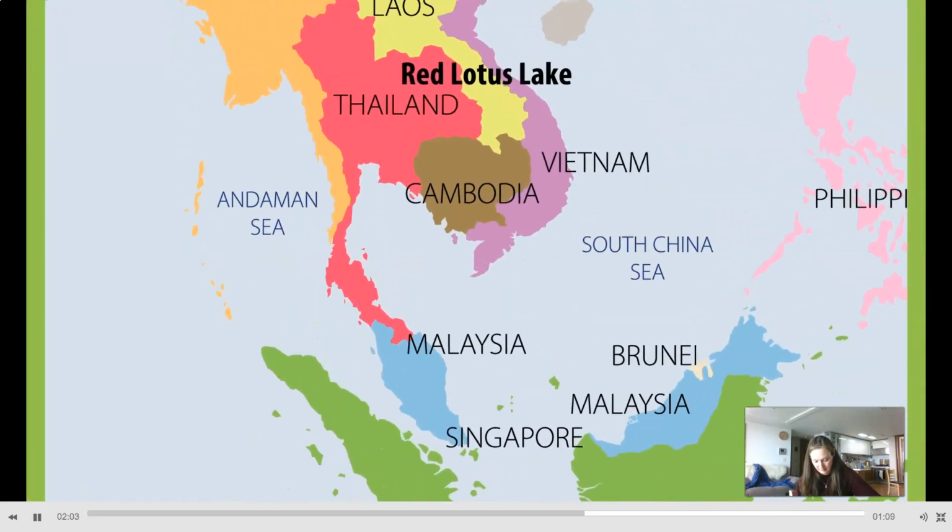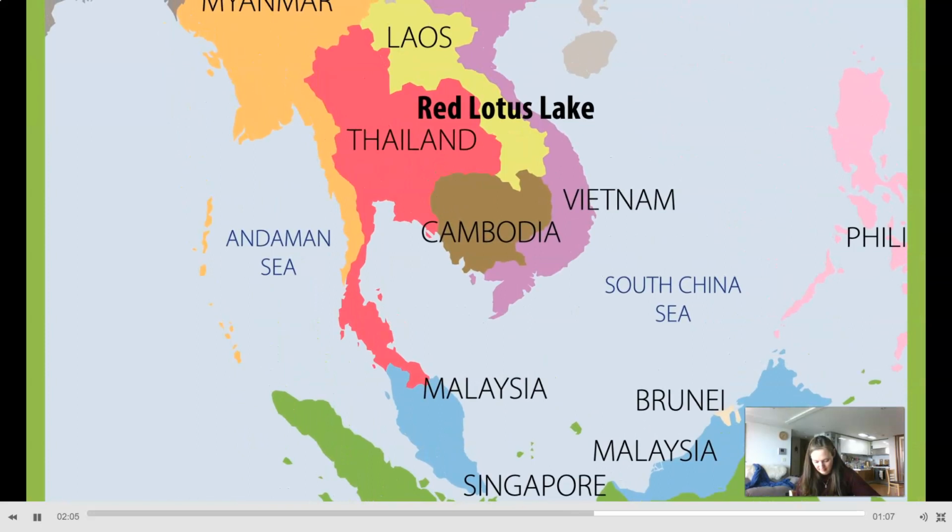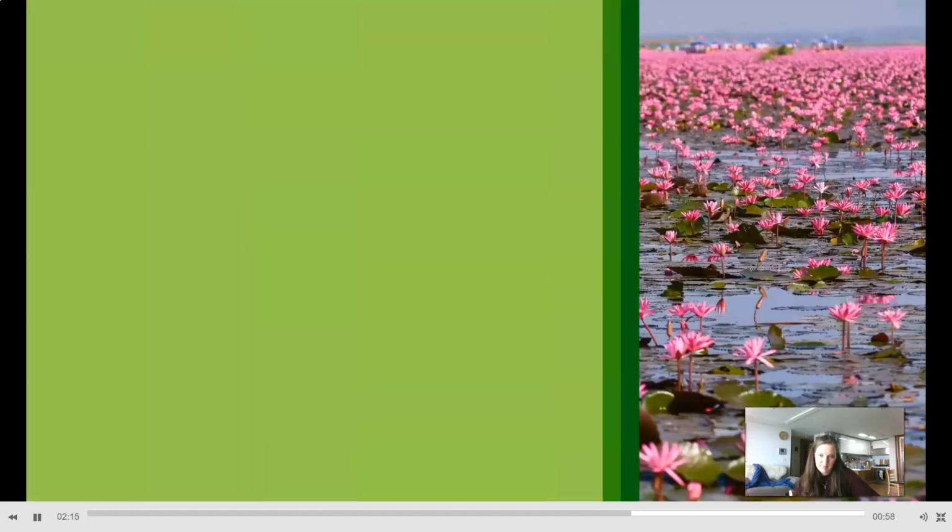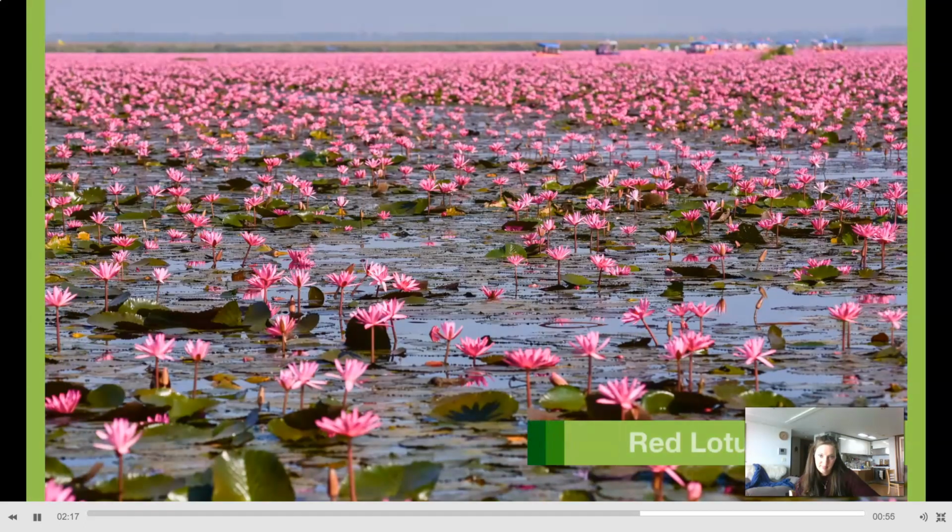After Indonesia, I went to Thailand. As I said, there are many tourists on Thailand's beaches, so I like to go to a quiet inland part of the country, away from the beaches. One of my favorite places to visit is the wetland area of northeast Thailand. Here is lovely Red Lotus Lake. You can go out on a boat from December through March and see thousands of lotus flowers in the water. It is breathtaking to see.